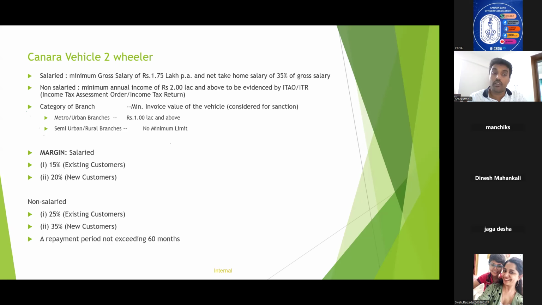And one important point is Canara vehicle under two-wheeler, you cannot finance used vehicle. Okay. Only in the case of Canara vehicle four-wheeler, you can finance used cars. Okay.